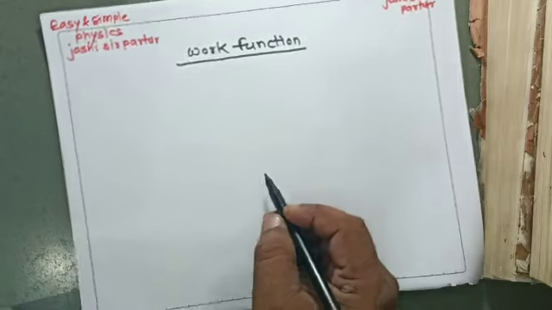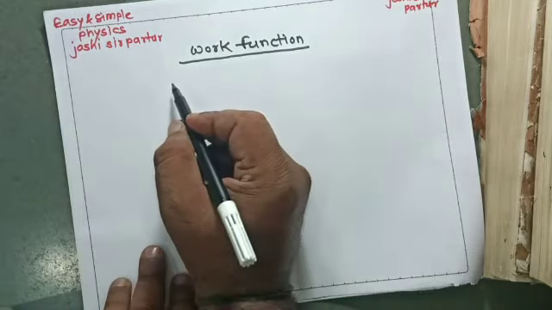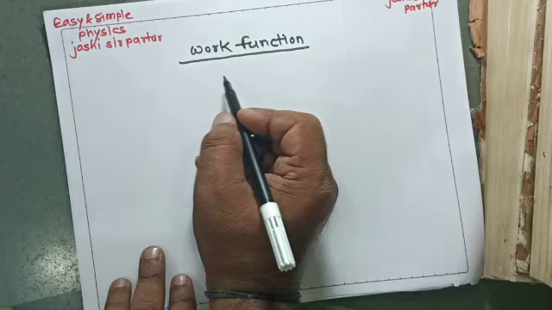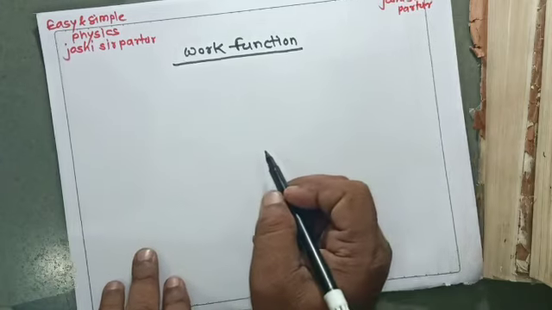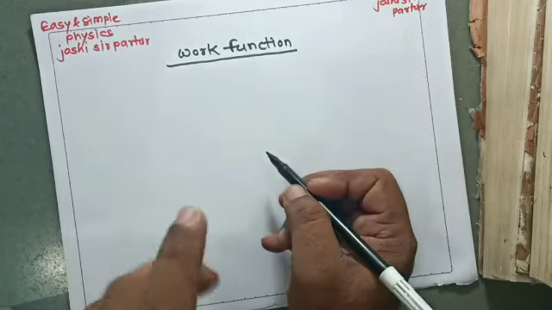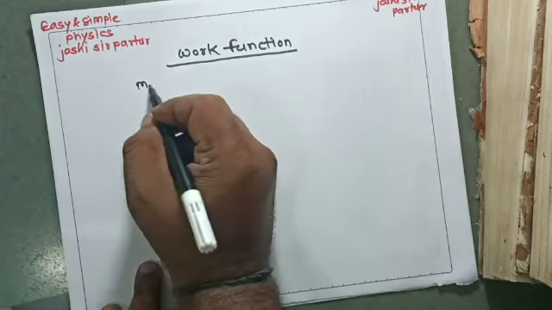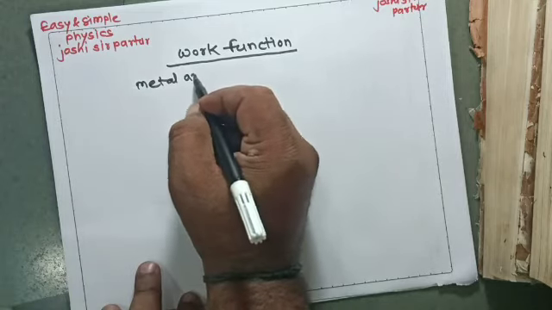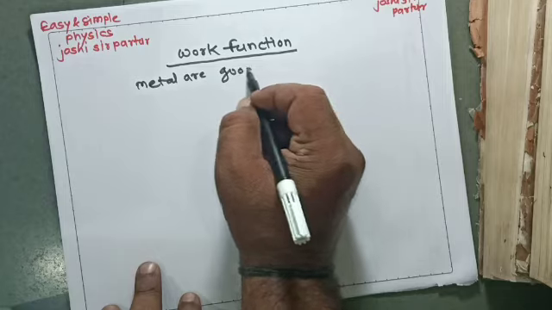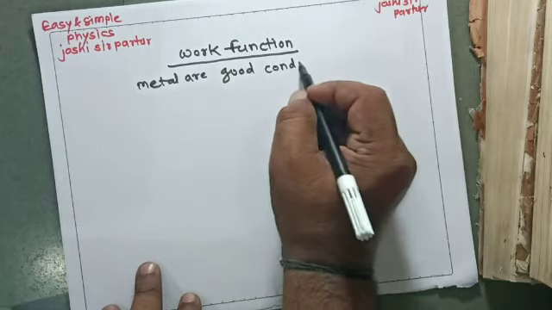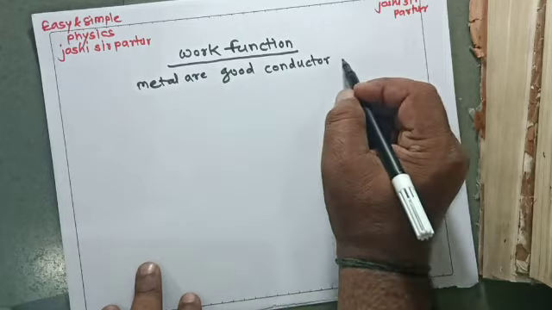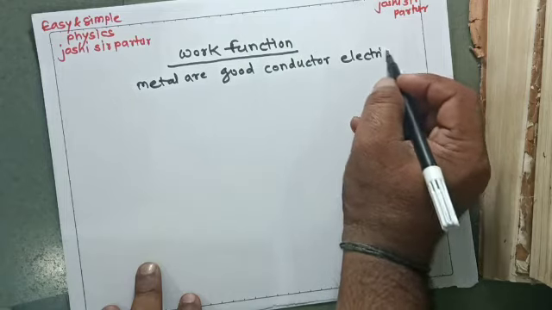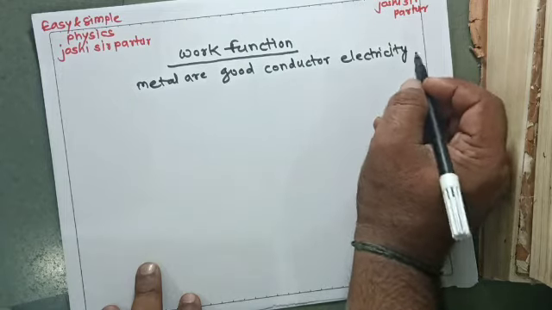In each atom, an electron revolves around the nucleus in a circular orbit. So metals are called good conductors for electricity as well as heat.